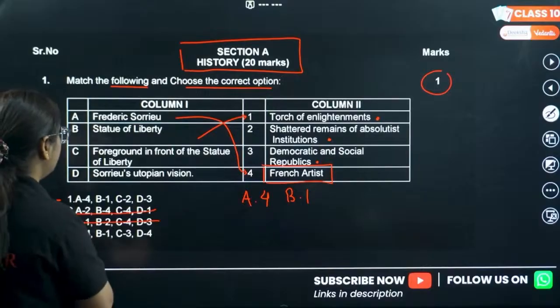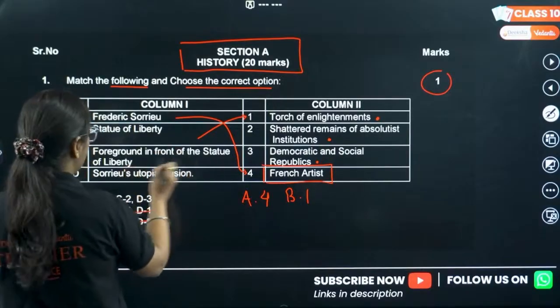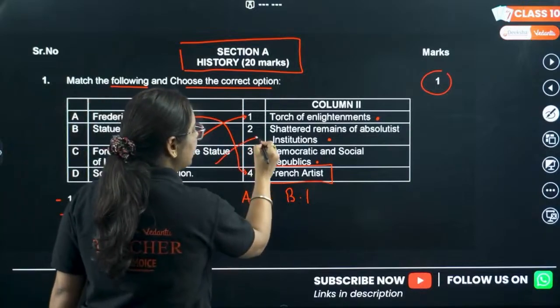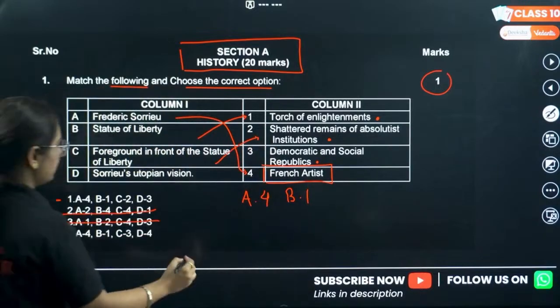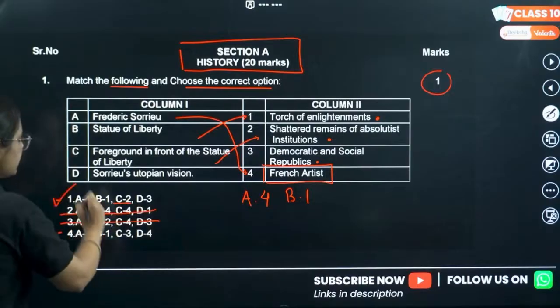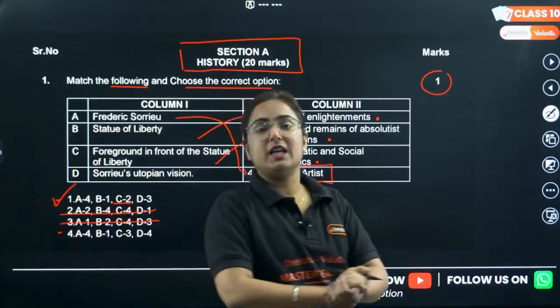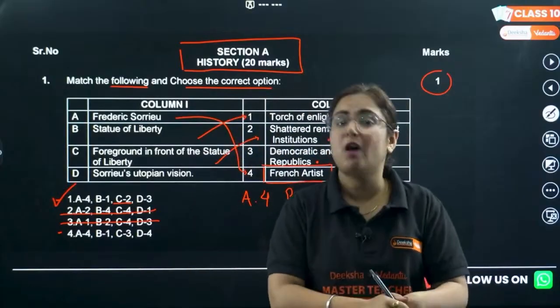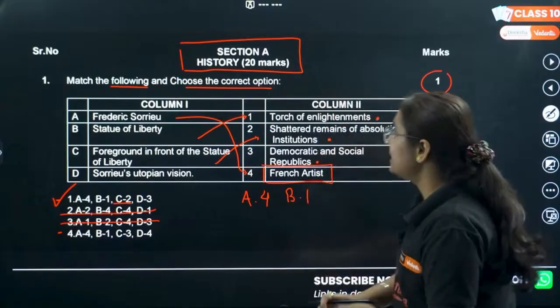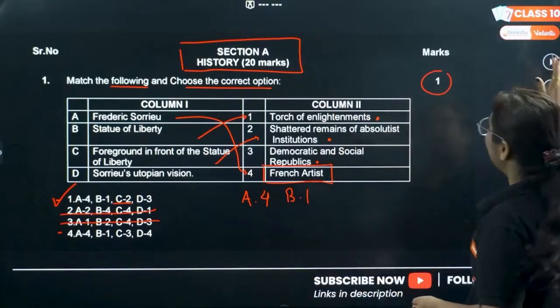Let's solve the third one. Foreground in the front of Statue of Liberty. What was in the foreground? The shattered remains of absolute institution. So C goes with 2. Which is the correct answer here? Option A is the correct answer. See, this is how you need to solve the MCQs. Okay, hope you got this, and we solved one question of the day.